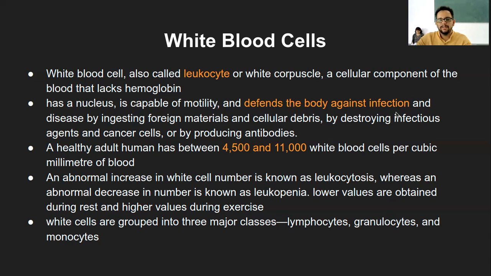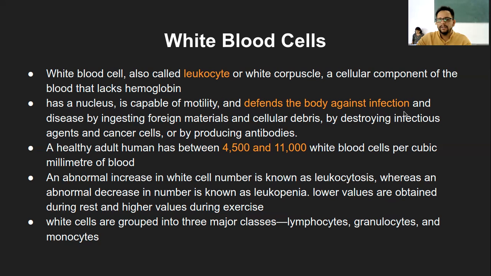The main function of WBC, as you would know, is protection against pathogens, or defending the body against any type of infection or disease by ingesting foreign materials. Foreign materials refers to the different antigens or broken particles of bacteria or cells, that is cellular debris, and by destroying infectious agents and cancer cells.